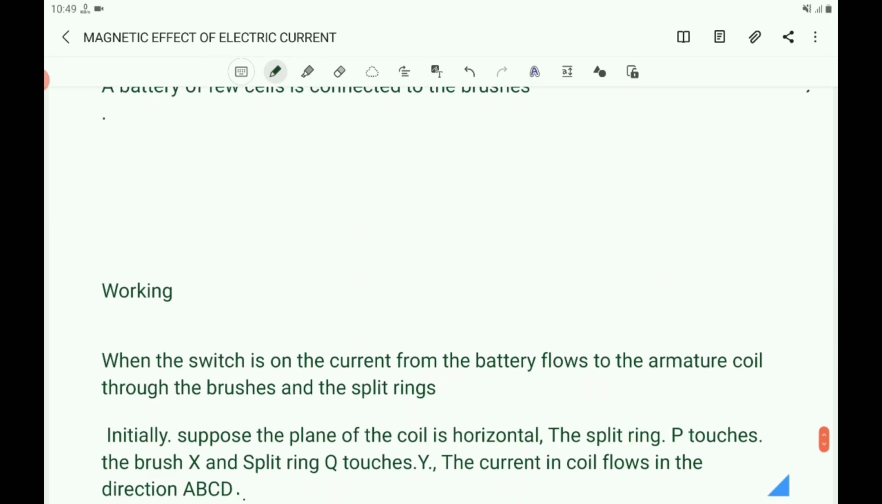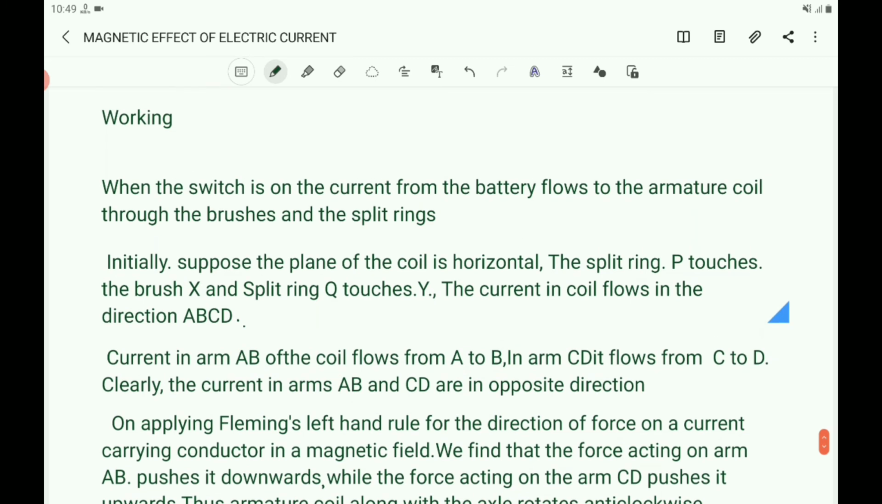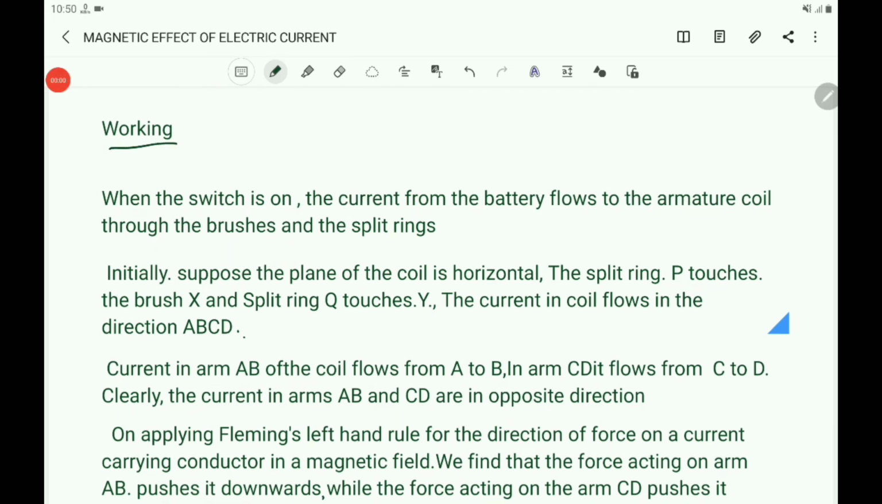And you write the working. What is the working? How does the electric motor work? You know that it works on the basis of Fleming's left hand rule, and also that a current carrying conductor experiences a force when it is kept in the magnetic field. Write the working. When the switch is on, the current from the battery flows to the armature coil through the brushes and the split rings.